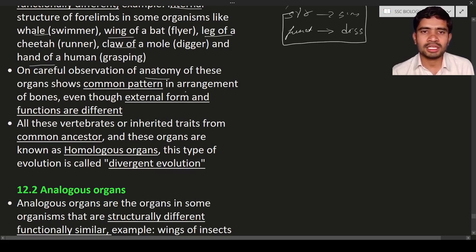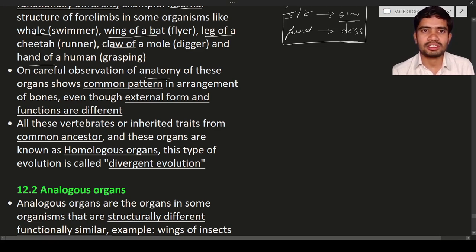In the arrangement of bones in these organs, like the hands of man, the forelimbs of the cheetah, and also the wing of a bat, these organs have the same structural arrangement of the bones. Bones are arranged in a similar pattern. The external form and function are different, as they are going to do different functions. This is the reason we say it is structurally similar but functionally dissimilar.